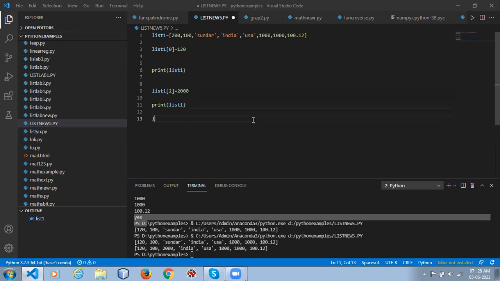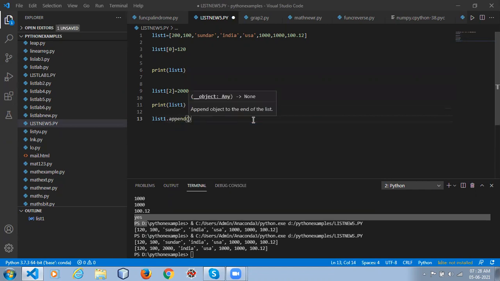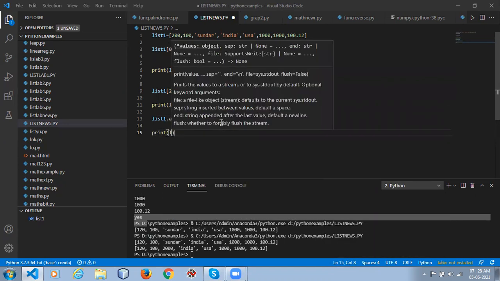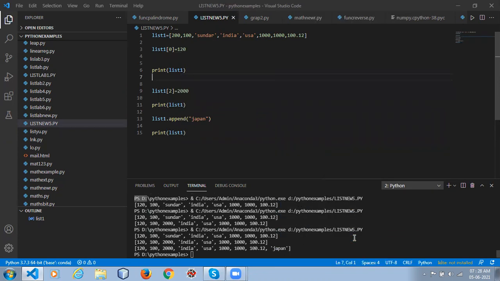If you want to add a new item, use append. I'll add Japan. I told you this is ordered, so it will append at the end only.